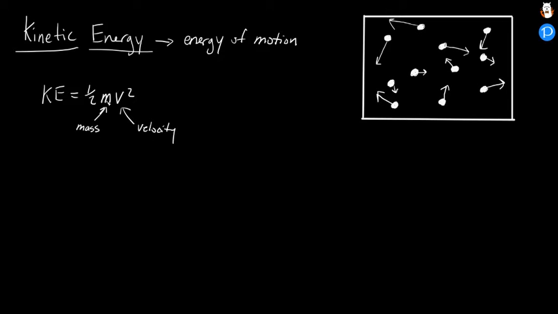If I want to measure how much kinetic energy a specific particle has, I need its mass, and I need how fast it's moving in order to figure out how much kinetic energy an individual particle has.